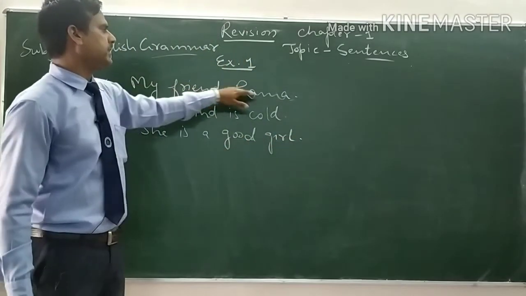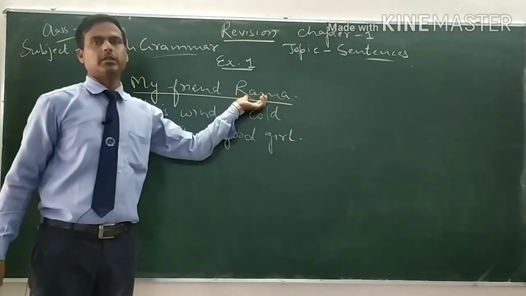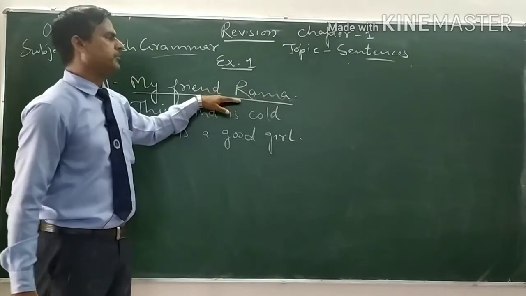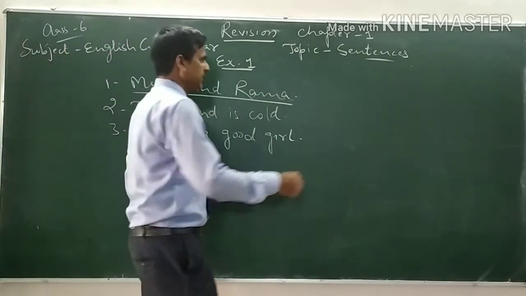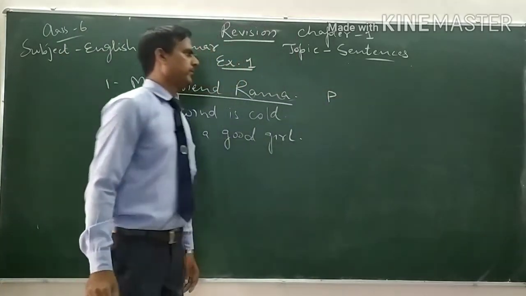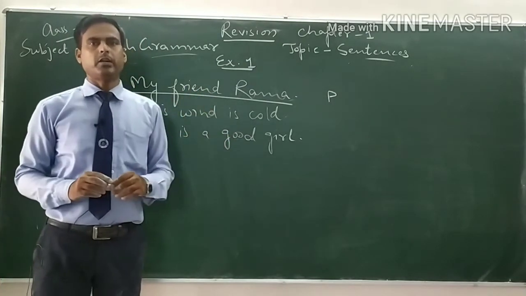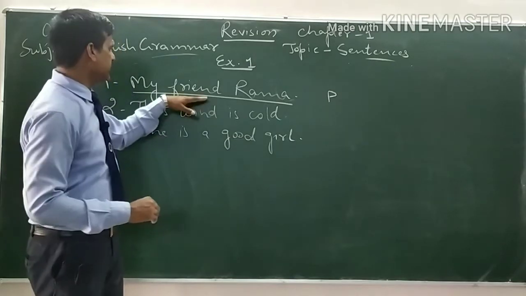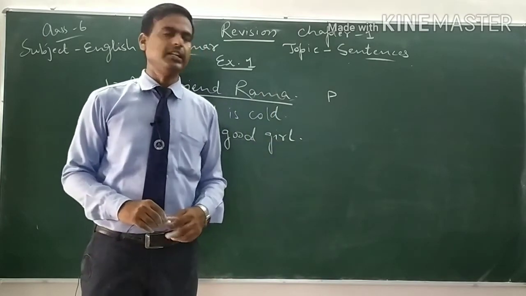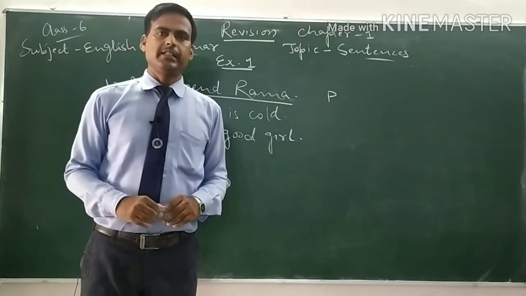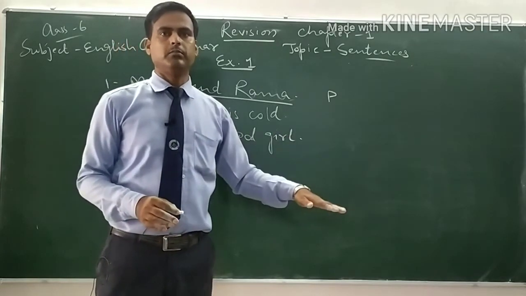This is my friend Rama. This is only the subject. This is only about Rama. Here isn't any verb. This is a part of a sentence. That's why this is a phrase. This is not a sentence. A sentence must have a subject and a verb. Here the subject is present, but there isn't any verb, isn't any predicate. That's why this is only a phrase. A sentence must contain a subject and a verb.